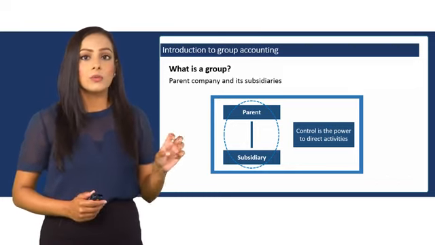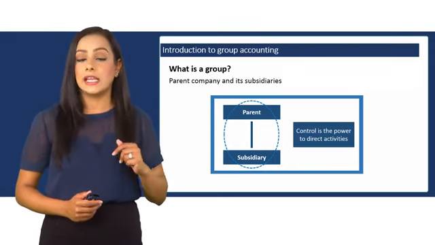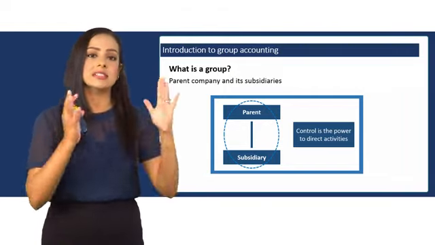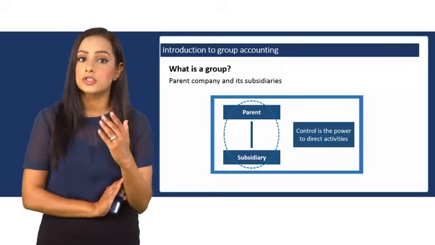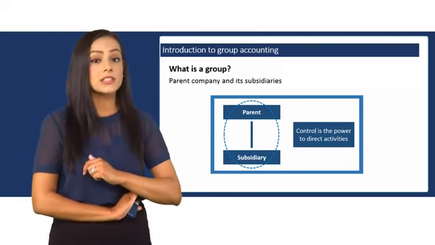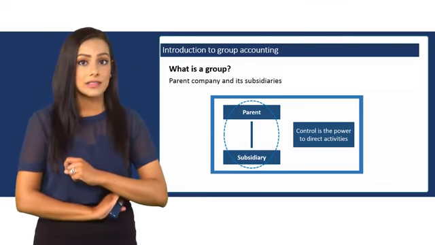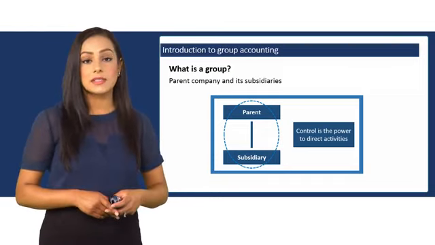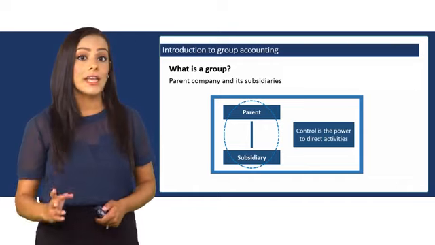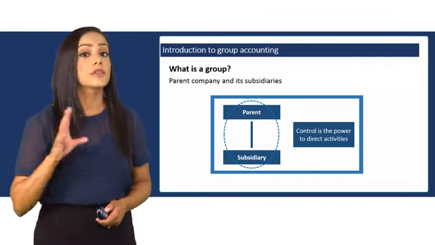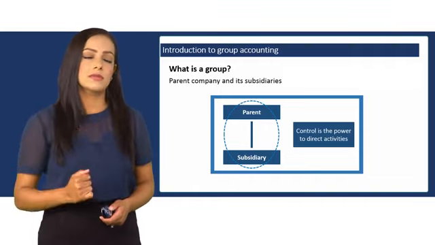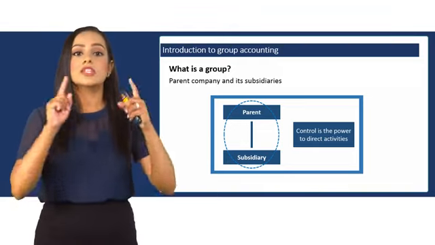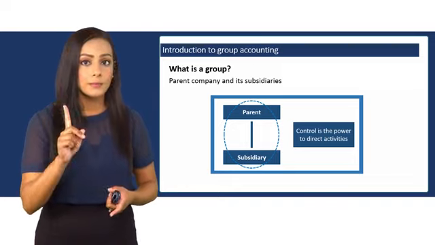The subsidiary will produce their own single individual accounts, so will the parent. But then an additional set of financial statements called the consolidated accounts must be produced by the parent. And the objective of the consolidated statements is to show information of the activities of the group as opposed to the activities of the two single companies. So we pretend that these two companies are one.